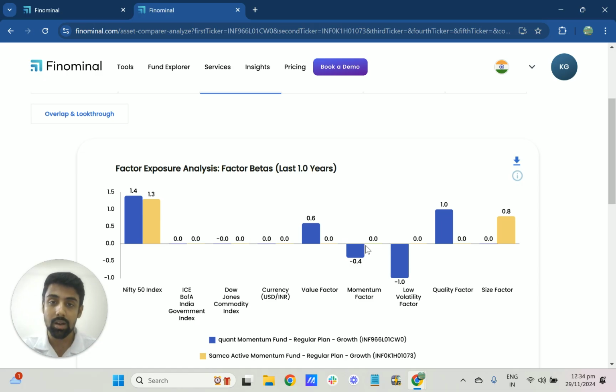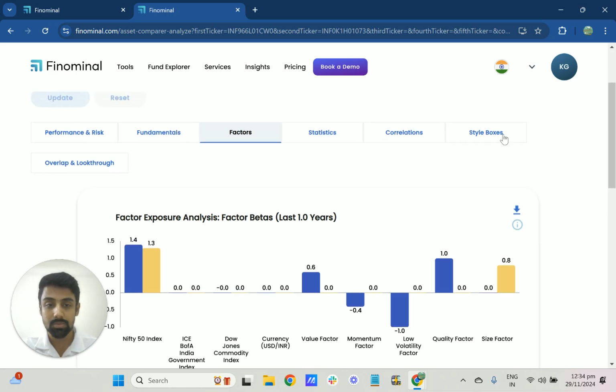So basically the portfolio is constructed by going long on stocks with a positive 12-month return except the last month, and going short on stocks with a negative 12-month return except the last month. The momentum definition for these two funds might differ, but if you just look at the pure momentum factor, that is the academic definition that I mentioned, they don't give you the pure momentum exposure.